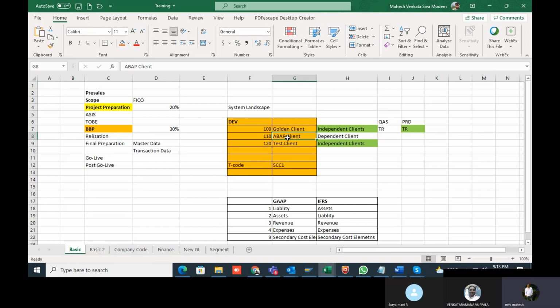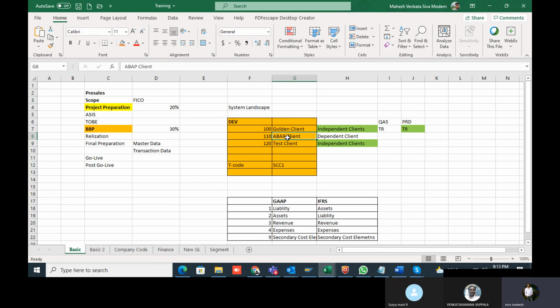For example, I will give one small example, like the vendor line item report. This comes under accounts payable. Anyway, I will explain that in detail in accounts payable, but I'm taking this one example. In accounts payable there is a vendor line item report, and a standard report is already available.